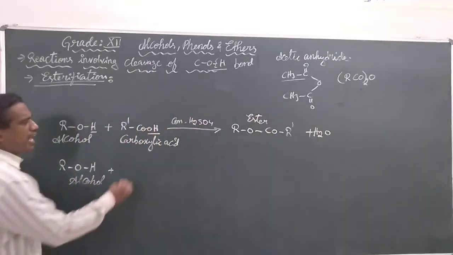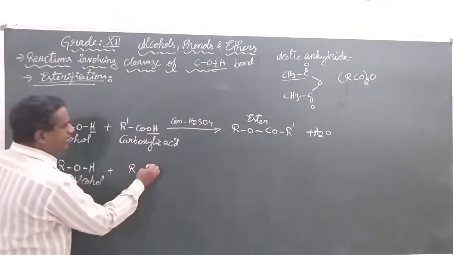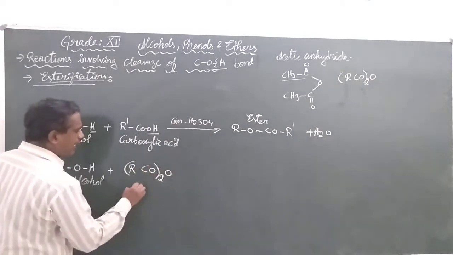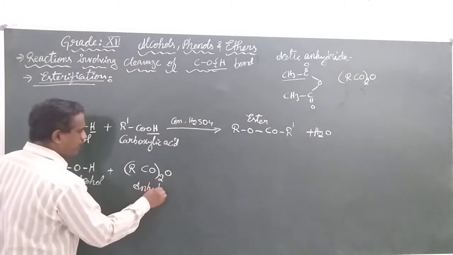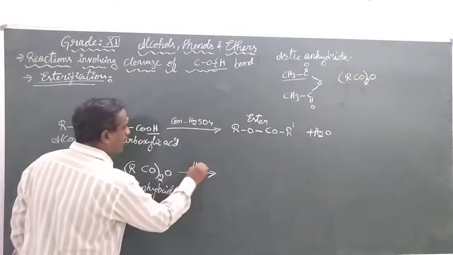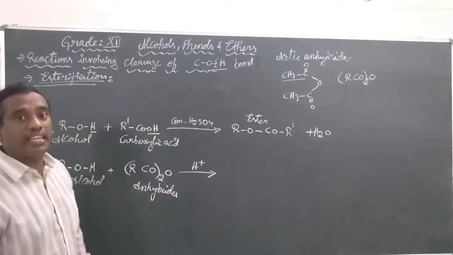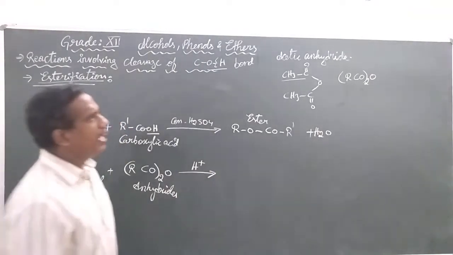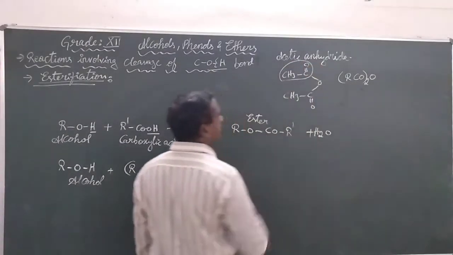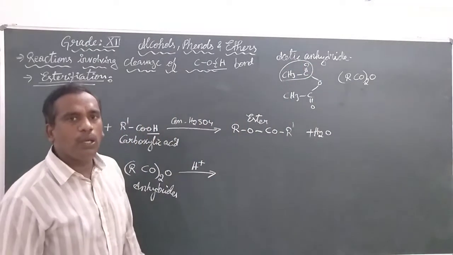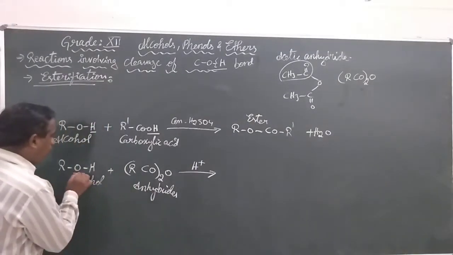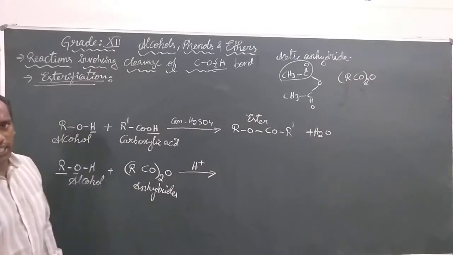Hence, whenever an alcohol is reacted with an anhydride in the presence of an acid like H2SO4, one of the acetyl groups will be bonded to the O of the alkoxide.